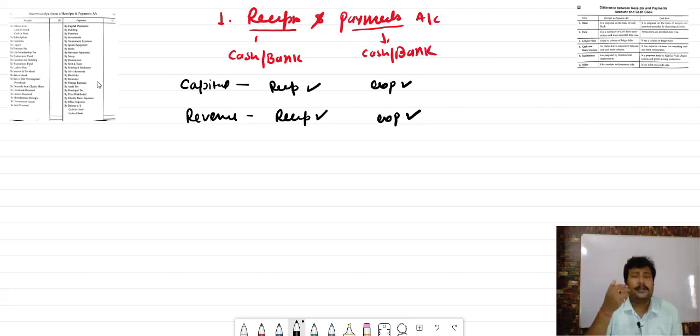What is the capital receipt? What is the capital expenditure? What is the revenue receipt? What is revenue expenditure? In the last class I had explained you. Now the most important thing what you have to keep in your mind when it is the matter of receipt and payment, that in receipt and payment previous year receipt or payment is recorded if it is done in the present year.